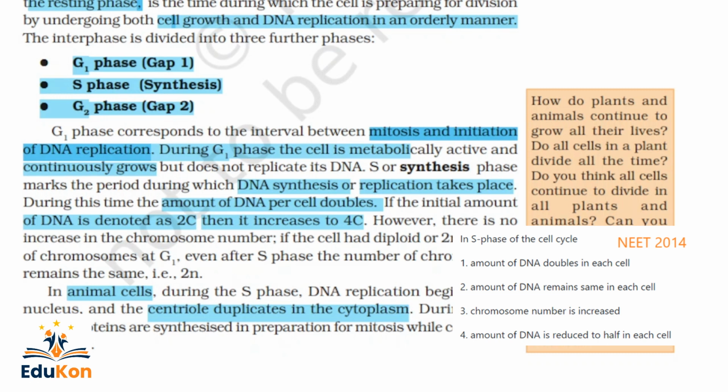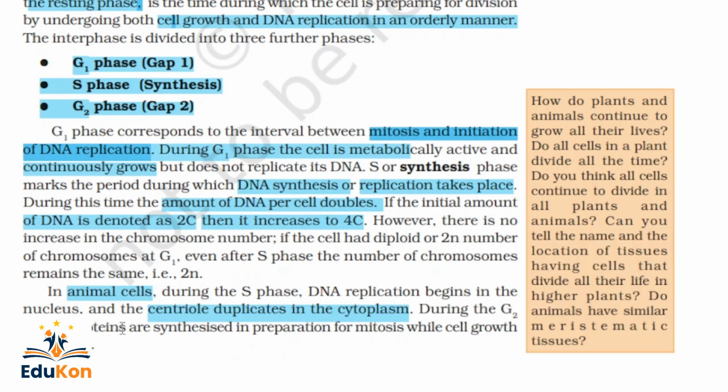During the G2 phase, proteins are synthesized in preparation for mitosis while cell growth continues. Still, the growth of the cell is continuous in the G2 phase. So till now, G1 phase we have finished. G1 phase is the interval between mitosis and initiation of DNA replication. There is no DNA replication in G1 phase, where the cell remains metabolically active and continuously grows, but does not replicate its DNA. Whereas in the synthesis phase, DNA synthesis or replication takes place. During this time, the amount of DNA per cell doubles.